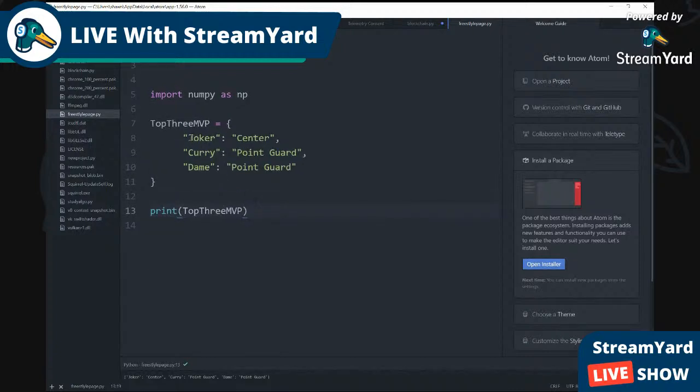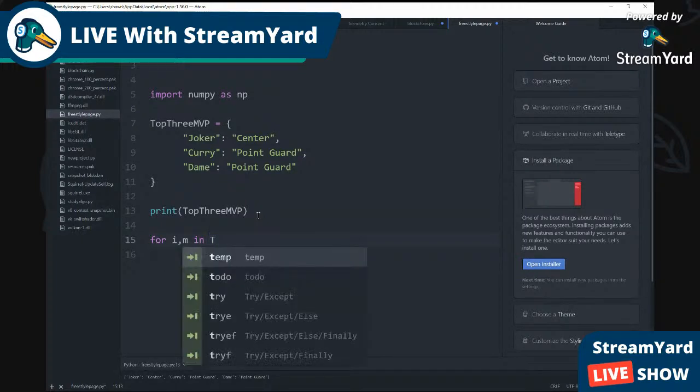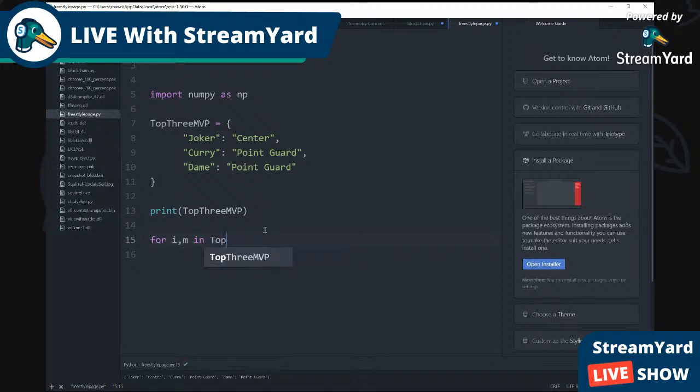Let me see if this works. No, I don't need to do that. I just want to show you the nesting loop. So we're going to create a loop. We're going to call a for loop, for i, and then we're going to put m. This means we print out the keys and the values for i and m, in the name of our dictionary, top 3 MVP.